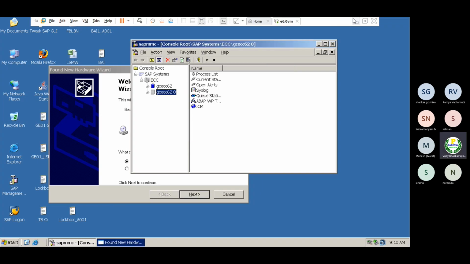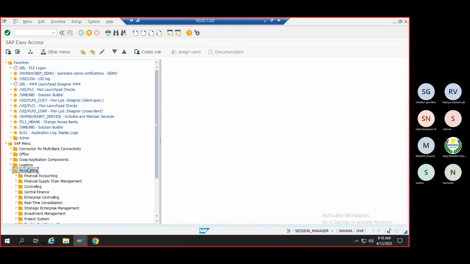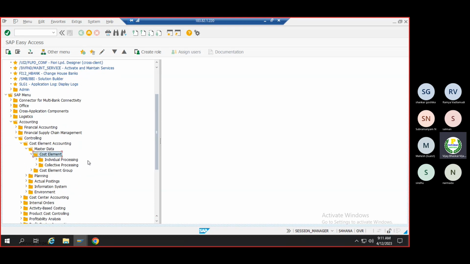Okay, let it start. Now in ECC, if I want to create any cost elements, I go to accounting, controlling, cost element accounting, master data, cost elements, individual processing. Now you can see here in S4 HANA, in ECC the transaction codes were different. Now all my cost elements are part of my GL accounts. Now the transaction code is FS00.